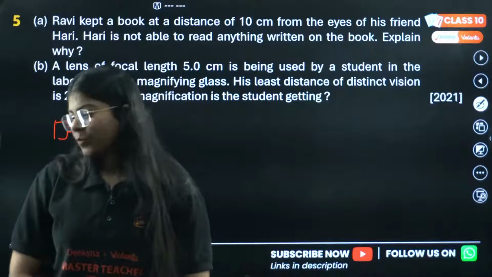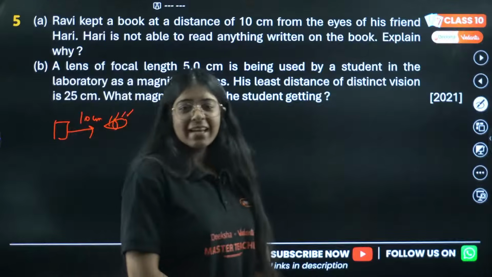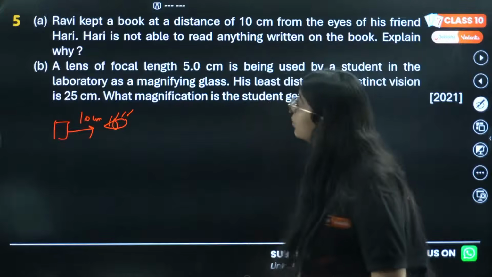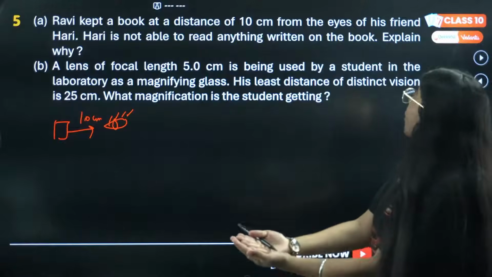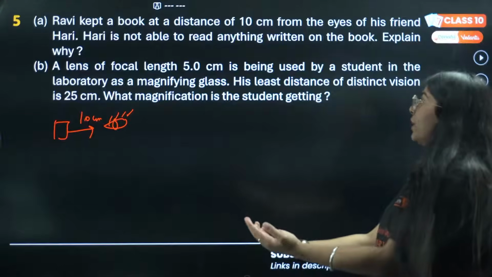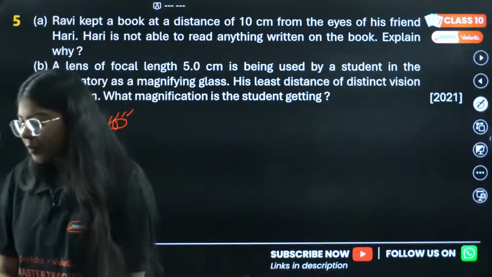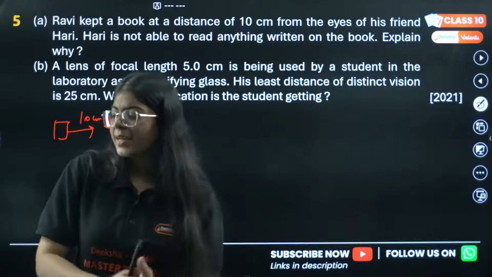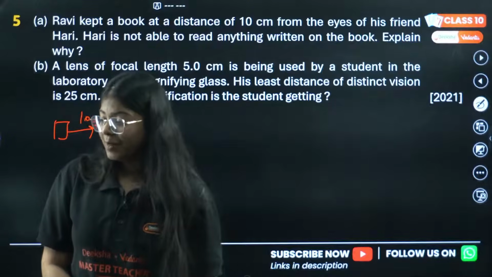Okay guys, what is the answer? It's just a single line answer. Ravi kept a book at a distance of 10 centimeter from the eye of his friend Hari. Hari is not able to read anything written on the book. Explain why. Because he has myopia. No, I want you to think again. Because Hari is suffering from hypermetropia. Because the clear point for vision is 25.